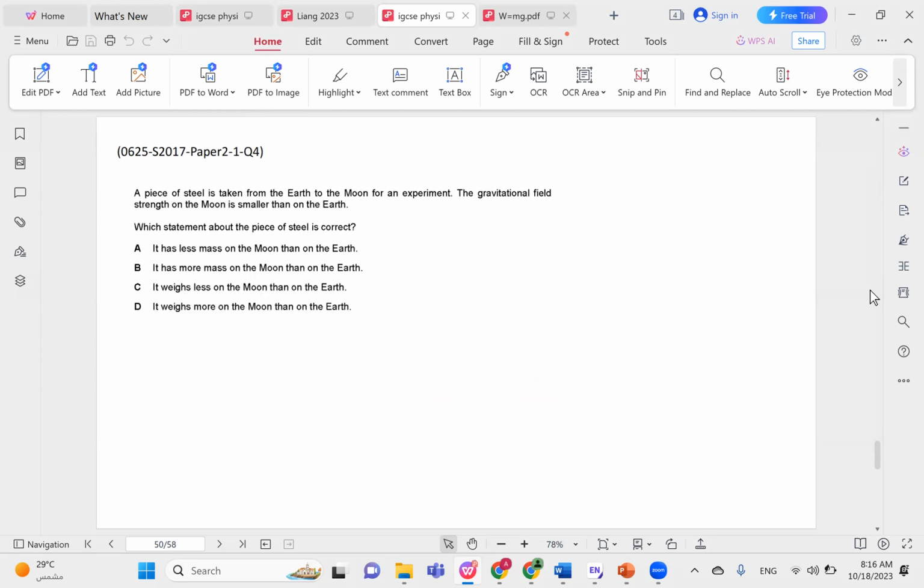A piece of steel is taken from the Earth to the Moon for an experiment. The gravitational field strength on the Moon is smaller than on the Earth. Which statement is correct? It has less mass or more mass. Of course, these are incorrect because the mass does not change from one planet to the other. It weighs less on the Moon than on Earth, or more on the Moon than on Earth. Since the gravitational field on the Moon is smaller, obviously it weighs less. So the correct choice here would be choice C.